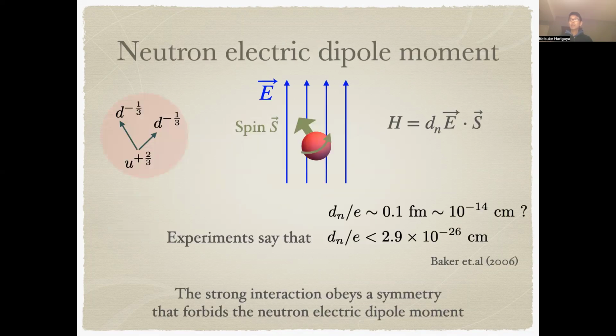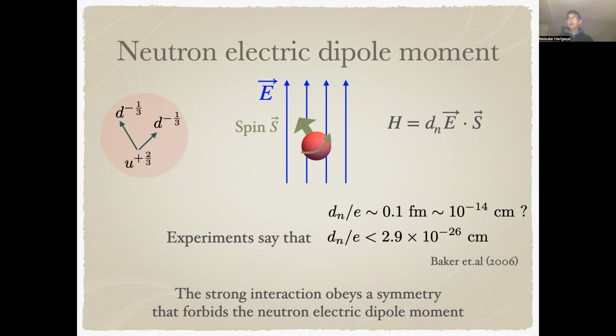Strong CP problem is a problem about the nature of the strong interaction. We know that a neutron is made from positively charged particles and negatively charged particles. We may naively expect that the neutron should have a non-zero electric dipole moment, namely the interaction between the electric field and the spin of the neutron, whose size is as large as the length of the nucleon, namely femtometer. However, experiments say that the neutron EDM should be much smaller than this naive expectation.